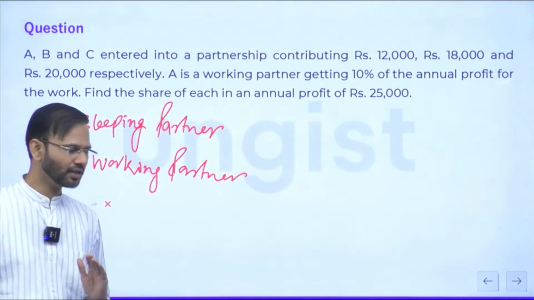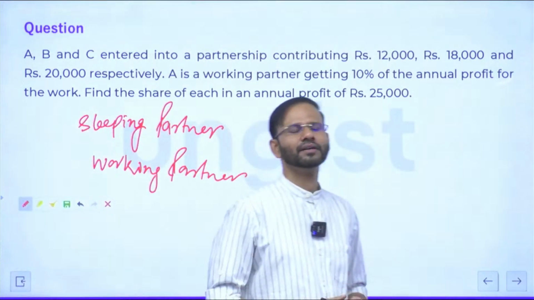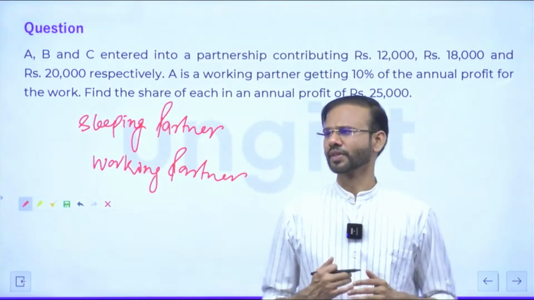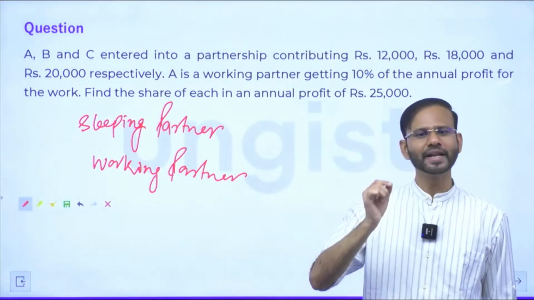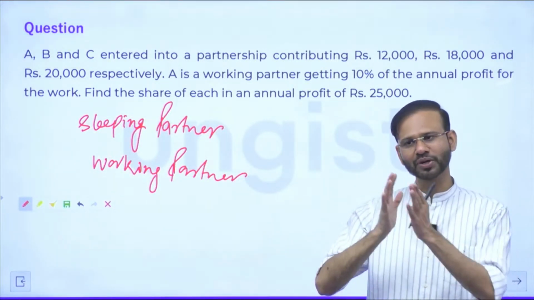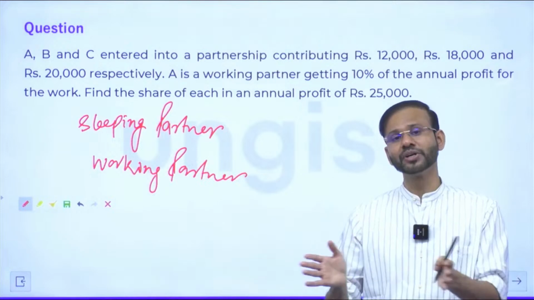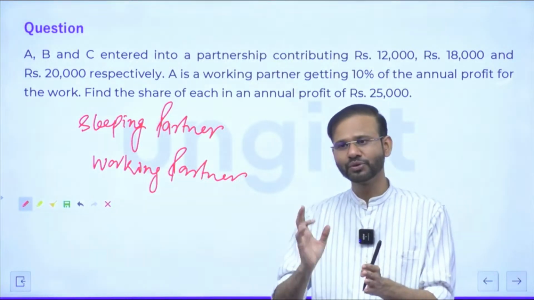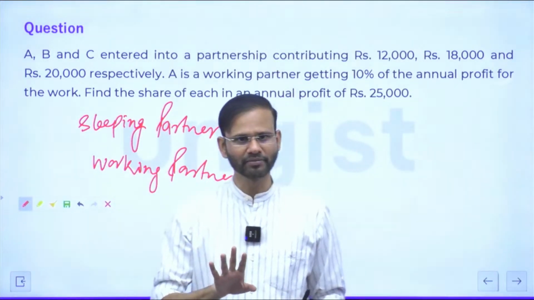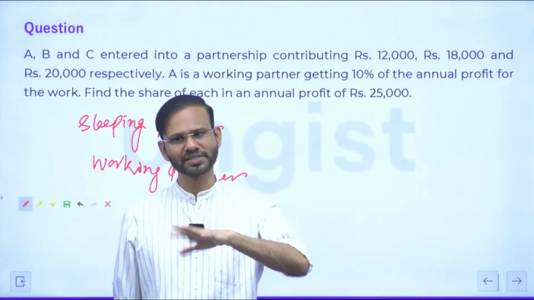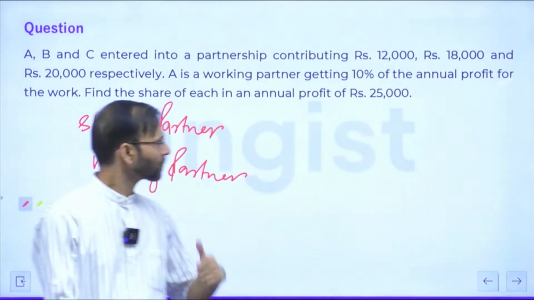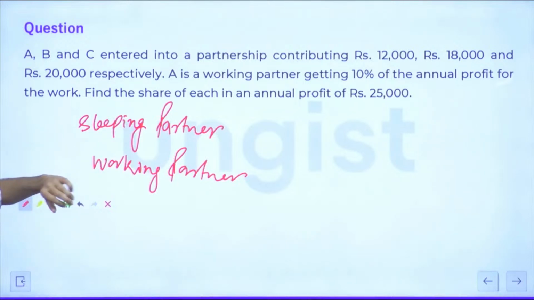Correct, everybody? So in this deal, sometimes the working partner takes some share of profit for managing the business, and after that what is left will be distributed in the ratio of their investment. Getting it, everyone? This will be given in the question as their deal. Okay, so just read this question, guys.